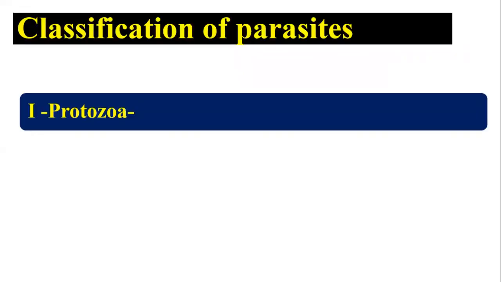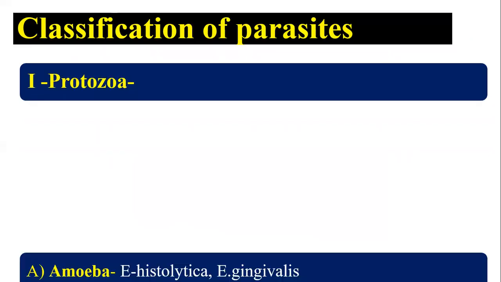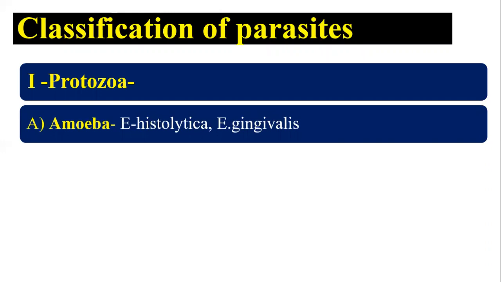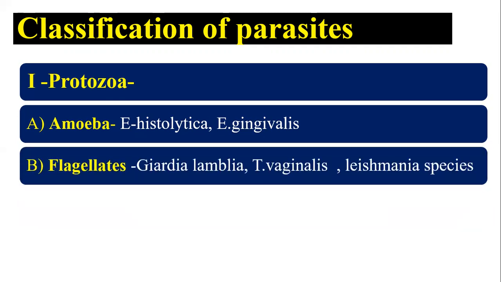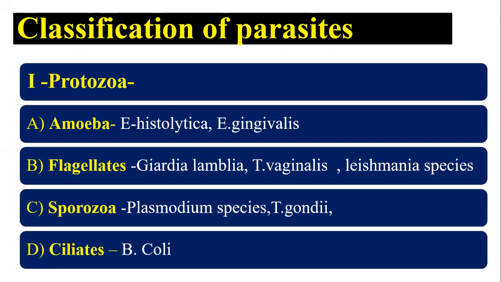Next, classification of parasites under protozoans and helminths. The protozoa include amoeba. Under amoeba, the important parasites are Entamoeba histolytica and Entamoeba gingivalis. Next, flagellates: Giardia lamblia, Trichomonas vaginalis, and Leishmania species. Next, sporozoans: Plasmodium and Toxoplasma gondii. Next, ciliates: Balantidium coli.